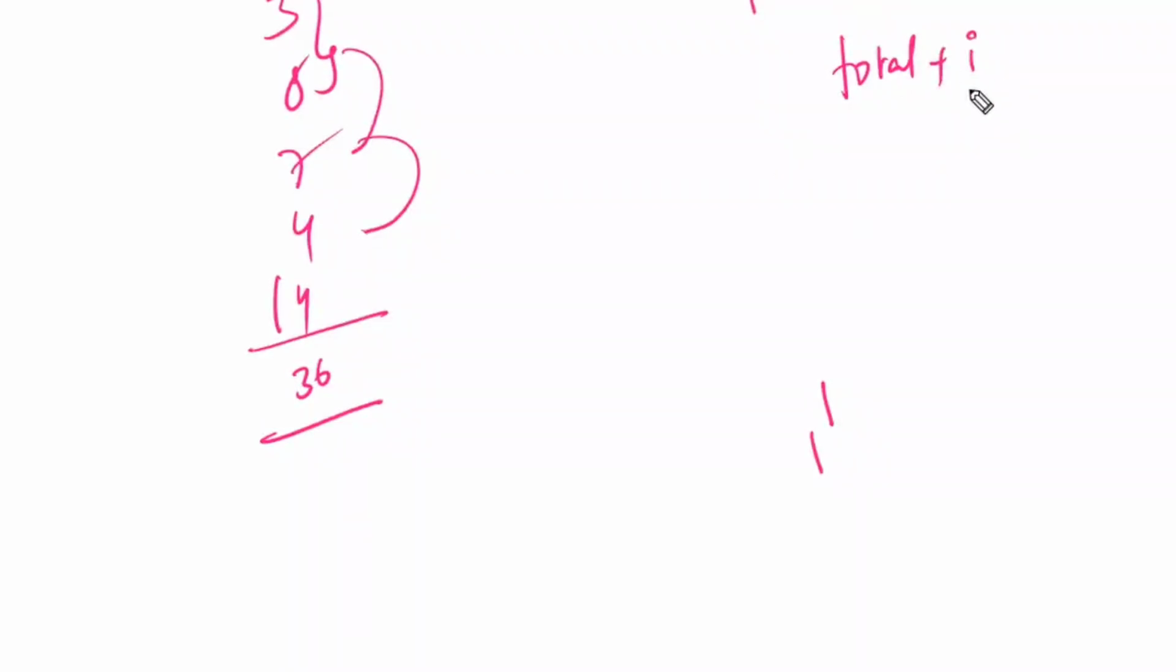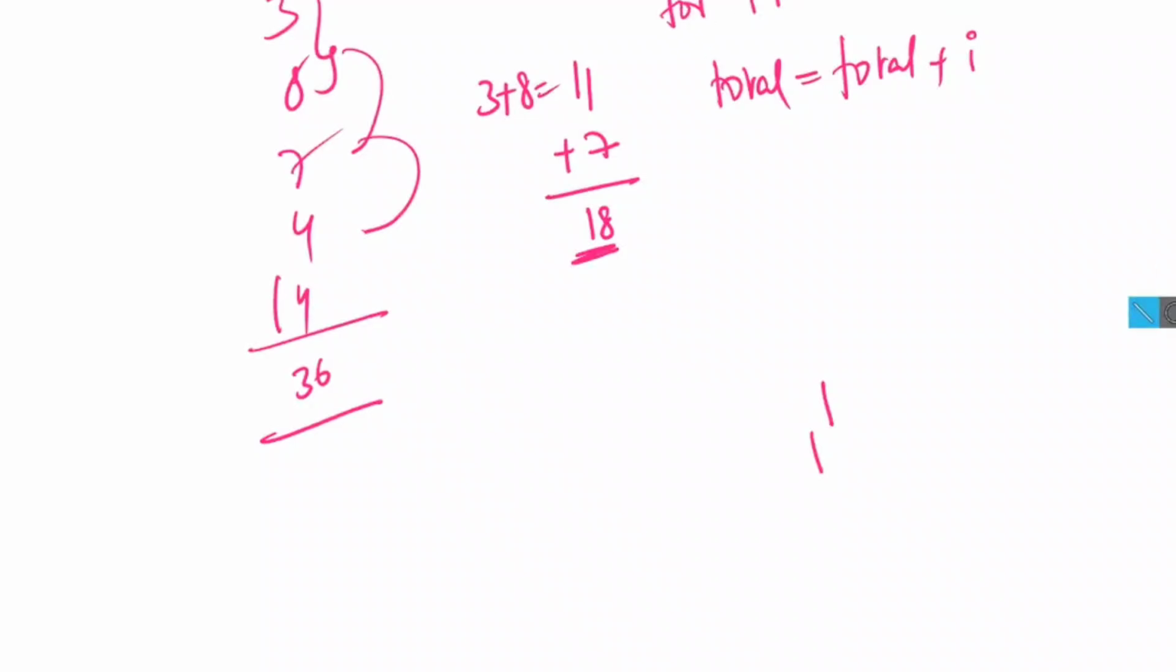Total plus i. Every time, to the total, you have to add the next number, that is total plus i. After adding the new number, 3 plus 8, you have got the total 11. To the 11, you add the new number 7, and again you get the total. Now this has to be stored somewhere, right? So for that I am writing here again total is equal to total plus i. This is for i in the given list.